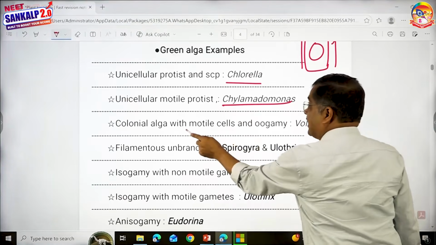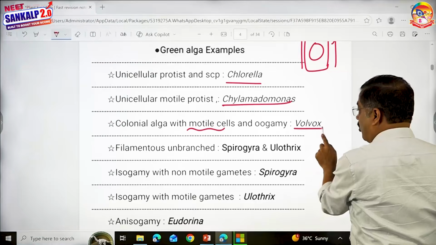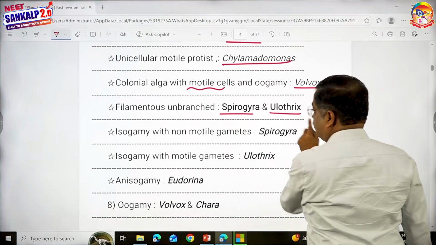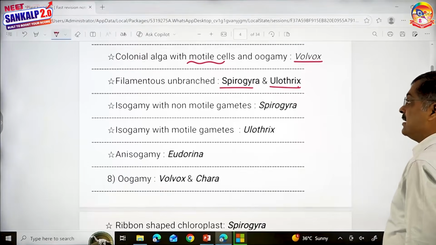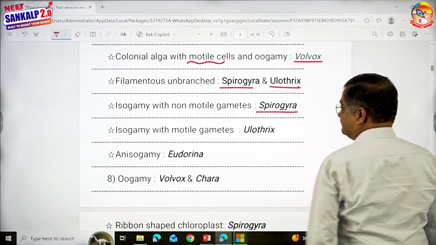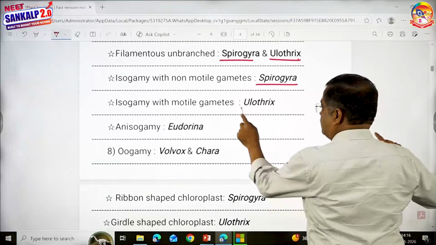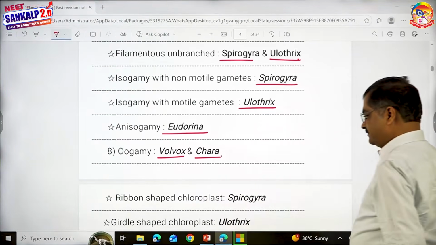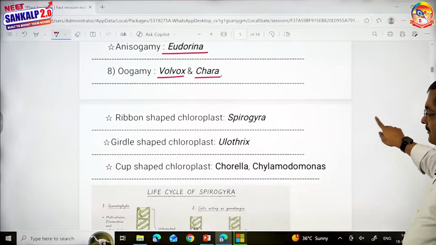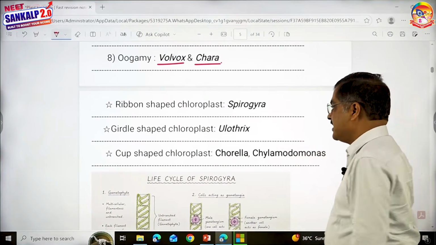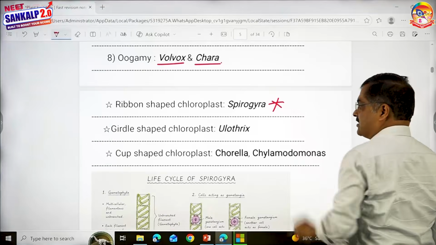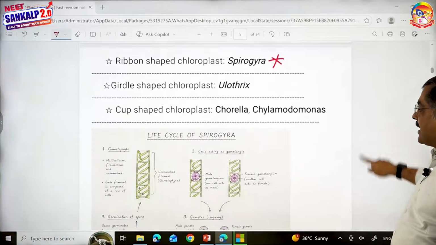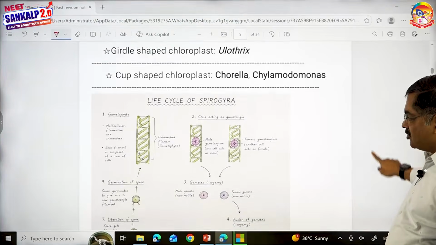Colonial alga with motile cells, remember, and oogamy: Volvox. Filamentous unbranched: Spirogyra and Ulothrix. Isogamy with non-motile gametes: Spirogyra. Isogamy with motile gametes: Ulothrix. And isogamy: Eudorina. Oogamy is Volvox and Chara. Also remember, ribbon-shaped chloroplasts are seen in Spirogyra. Girdle-shaped or collar-like chloroplast is seen in Ulothrix, and cup-shaped chloroplast is seen in Chlorella and Chlamydomonas.